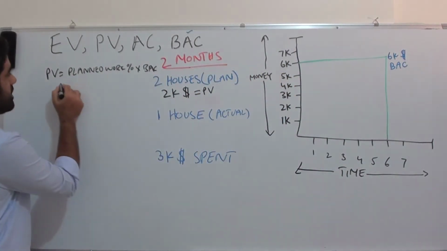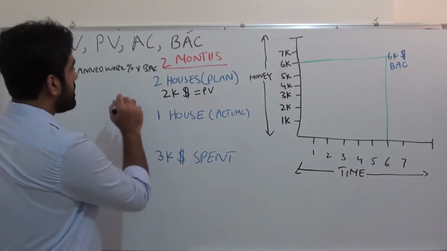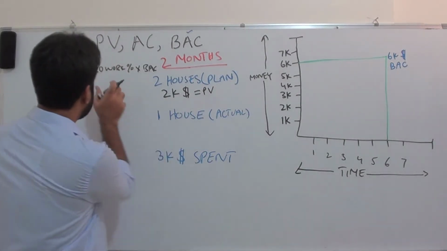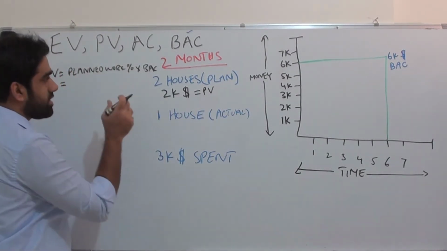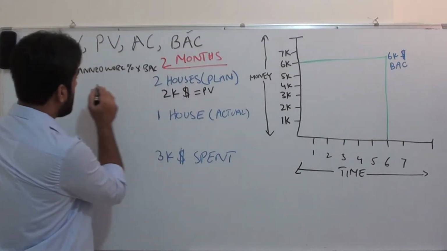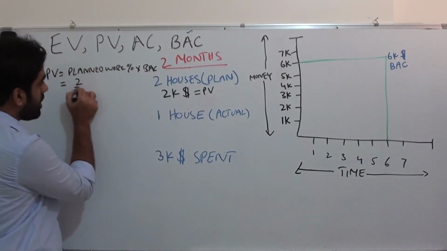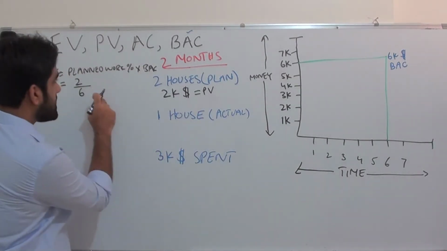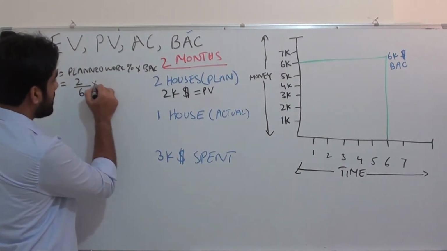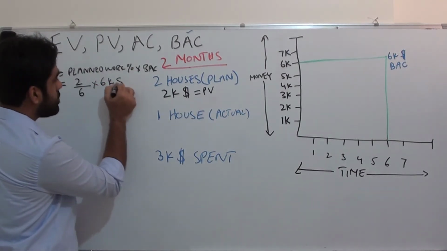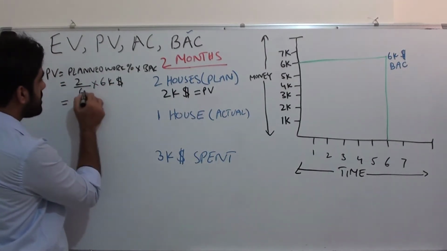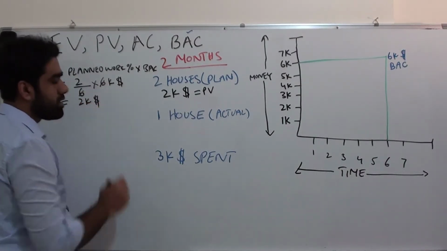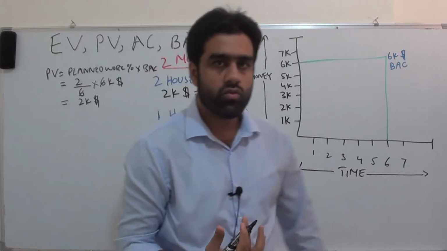So based on this formula, planned work percentage multiplied by BAC: planned work percentage is how many houses we had to develop after 2 months, 2 out of 6, multiplied by BAC, which we know is $6,000. So this becomes $2,000. Very simple and straightforward formula.